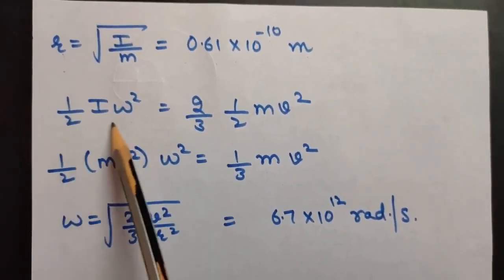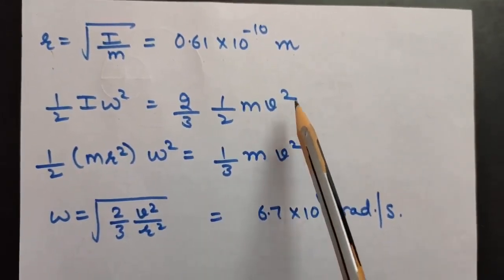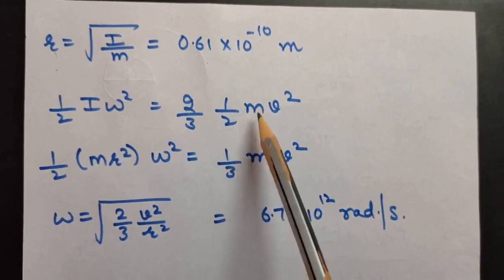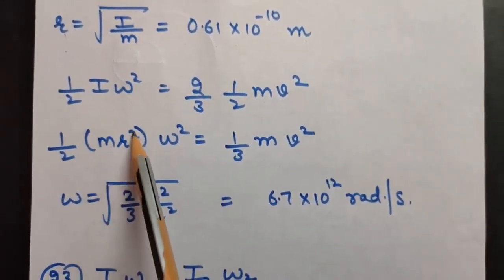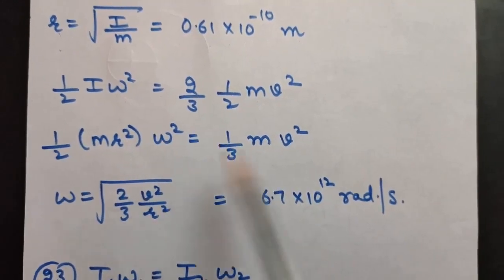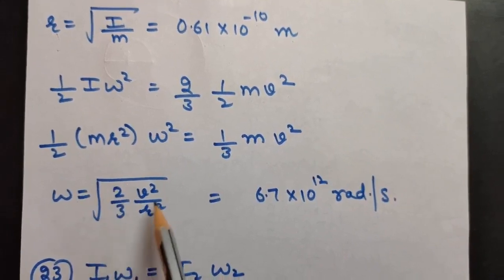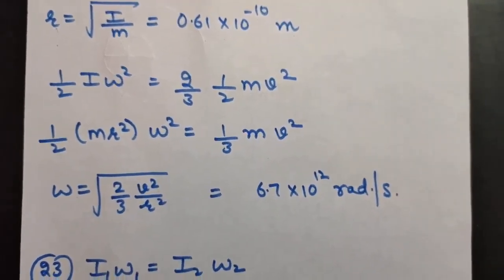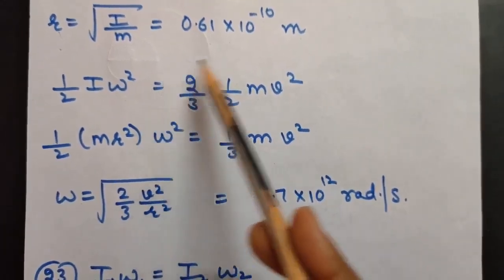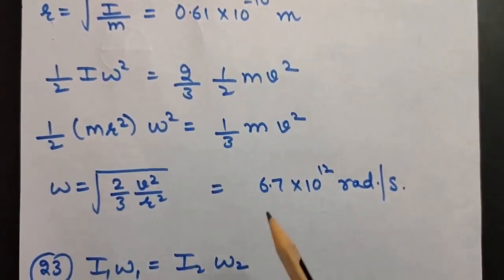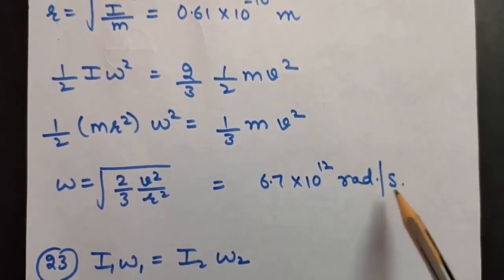Now we will use the second thing given in the question: the rotational kinetic energy, which is half I omega square, is 2/3 of the translational kinetic energy, which is half mv square. As we have calculated, I is mr square. Just solve it, and you will get omega equal to the square root of 2/3 v square upon r square. Here v is given in the question and r we have just calculated. So the angular velocity will come to be 6.7 into 10 to the power 12 radian per second.